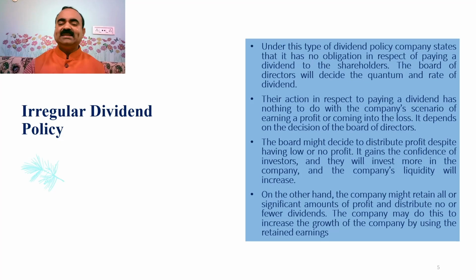The board might decide to distribute profit despite having low or no profit. It gains the confidence of investors and they will invest more in the company, and the company's liquidity will increase in this case. On the other hand, the company might retain all or significant amounts of profit and distribute no or fewer dividends. The company may do this to increase the growth of the company by using the retained earnings.